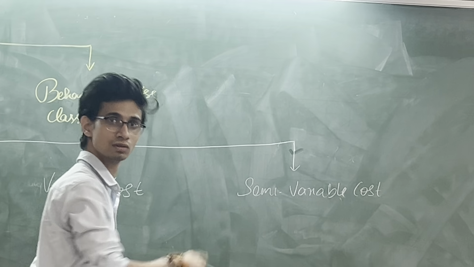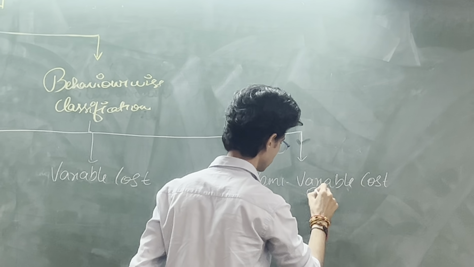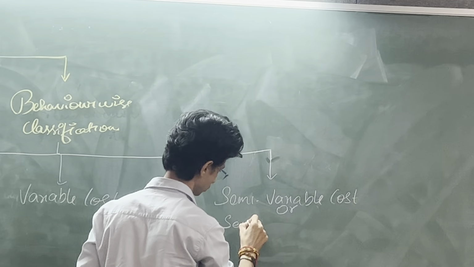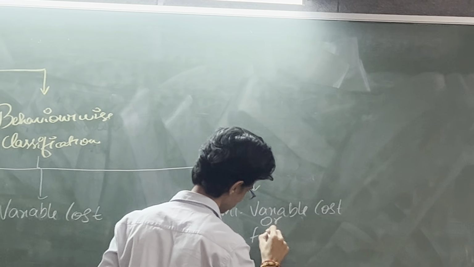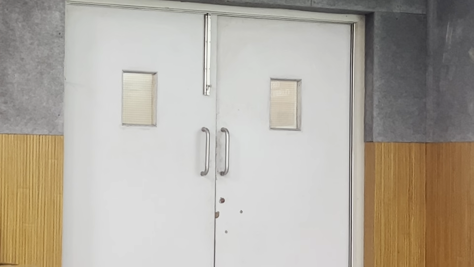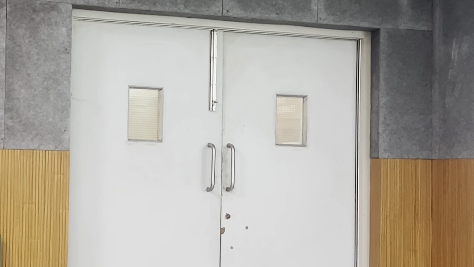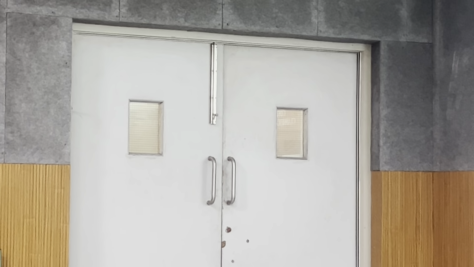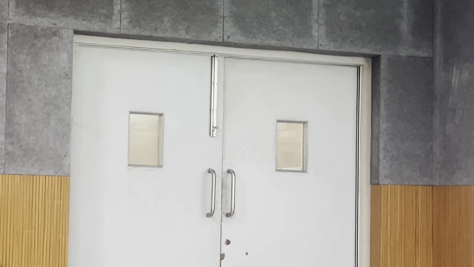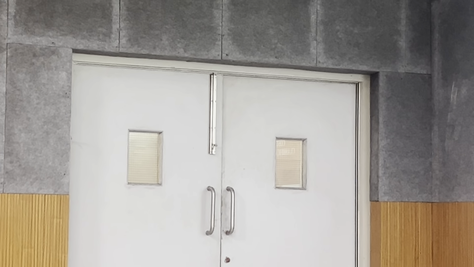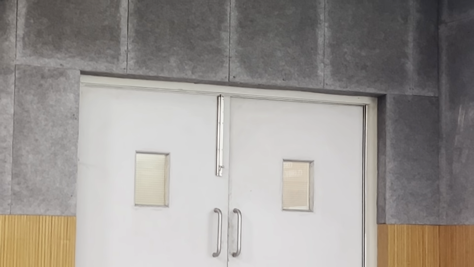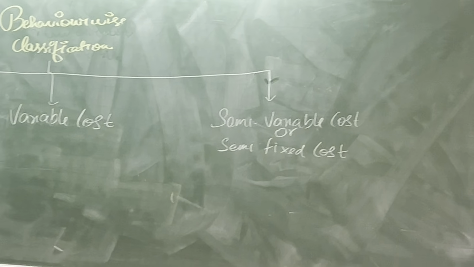And semi fixed cost can be written below. Suppose there are 2 parts of the door, one is open, so one person will say one part is open, other person will say no, one part is closed. Both are correct, isn't it? Half glass of water, one says half is empty, another says half is full. So same thing we can say semi fixed or semi variable.